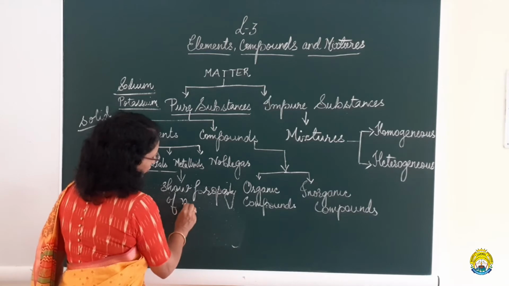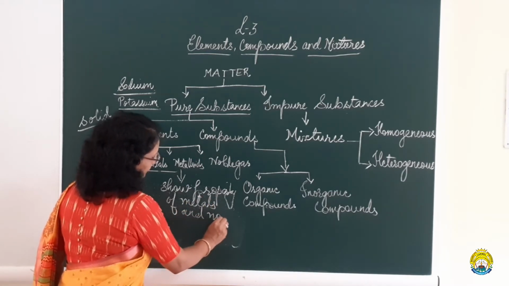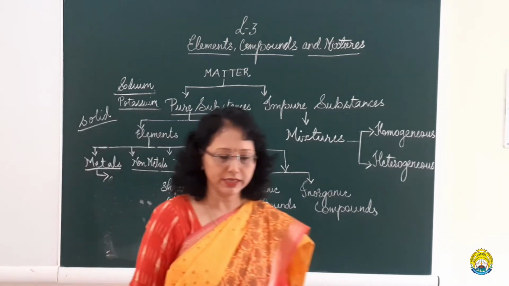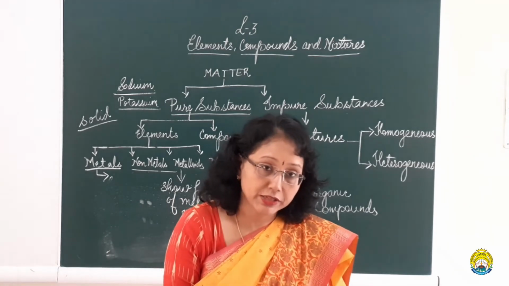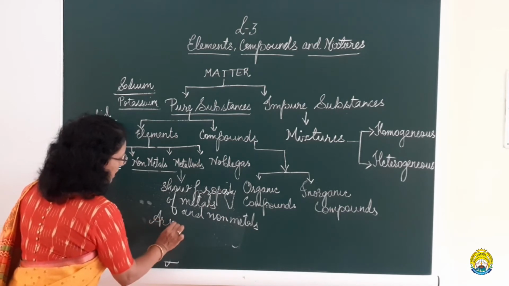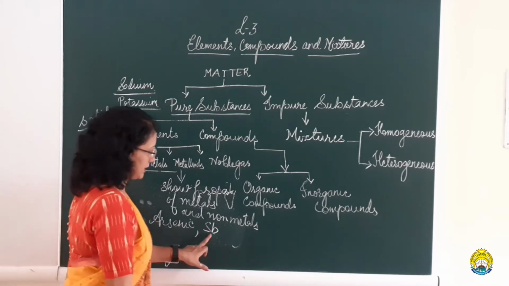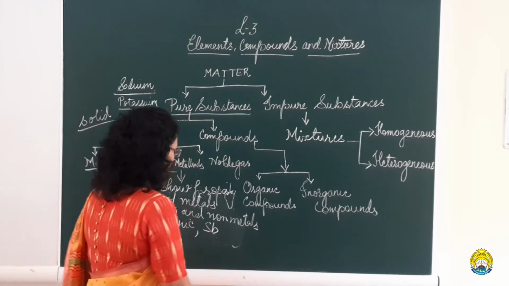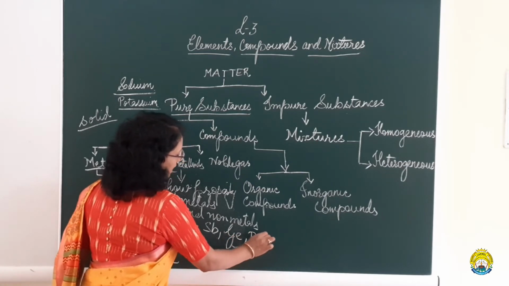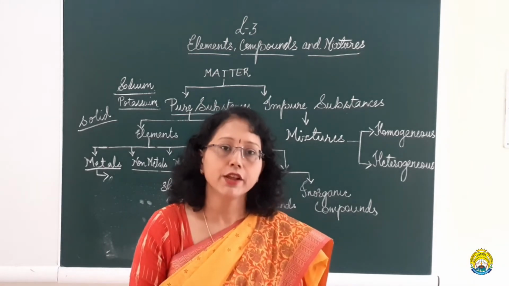Examples for metalloids are arsenic, antimony, bismuth, germanium. Sb, antimony, is the symbol from the Latin name stibium. These are the metalloids which show the properties of both metals and non-metals.